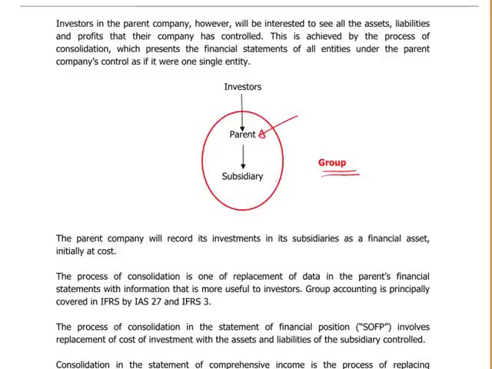Now for CIMA F1 level, the group structure will be when the parent has 100% ownership of the shares of the subsidiary. As you can imagine, anything in terms of ownership more than 50% gives you, in simple terms, control. So control is based on ownership that is more than 50% in terms of the shares.